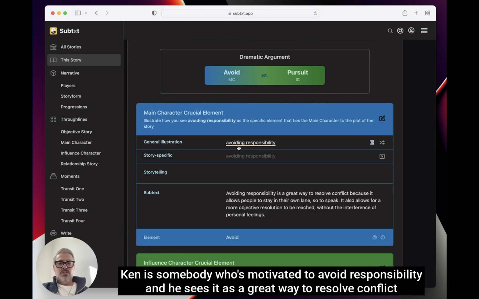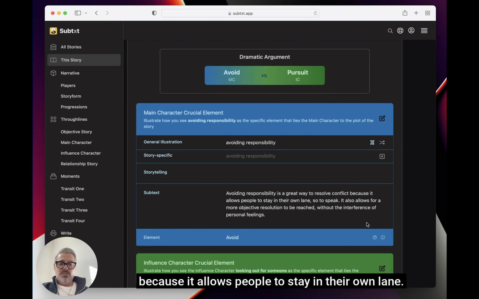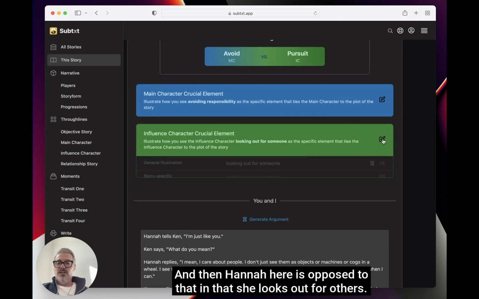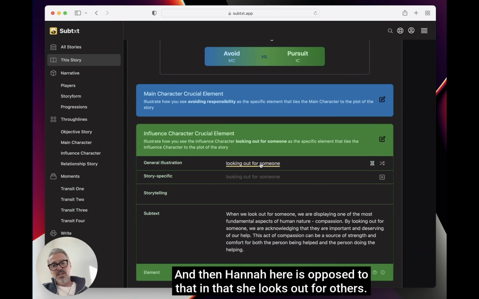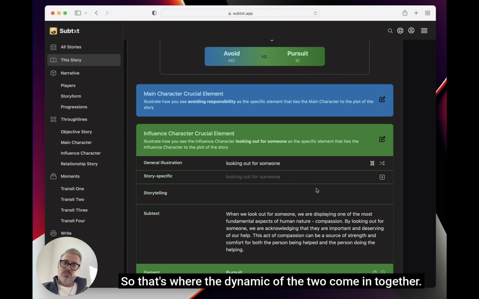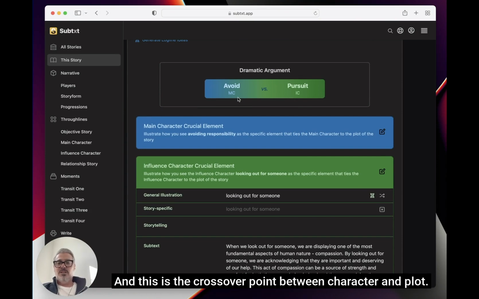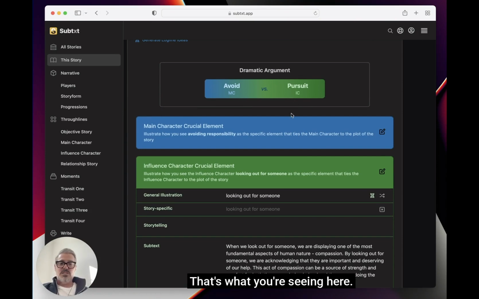Ken is somebody who's motivated to avoid responsibility, and he sees it as a great way to resolve conflict because it allows people to stay in their own lane. So that's where he's coming from. And then Hannah here is opposed to that in that she looks out for others. So that's where the dynamic of the two come in together. And this is the crossover point between character and plot. That's what you're seeing here.